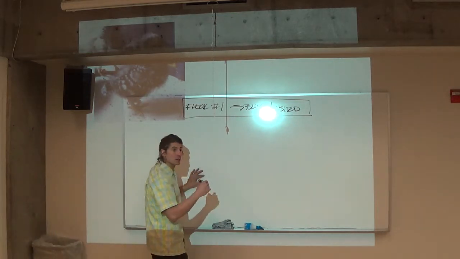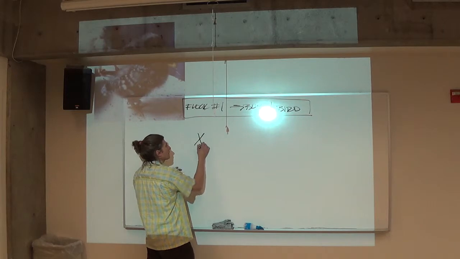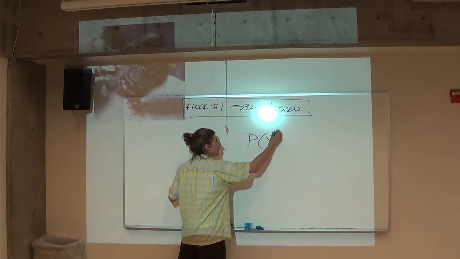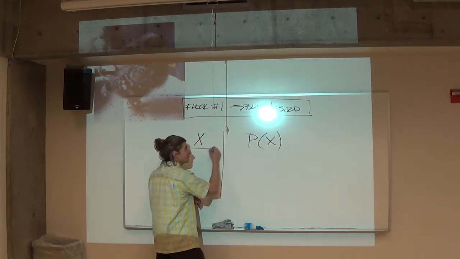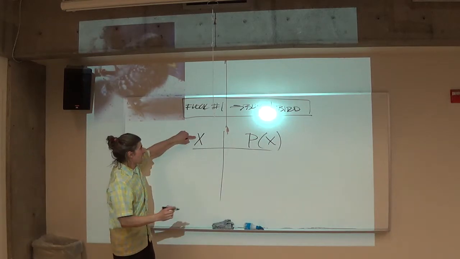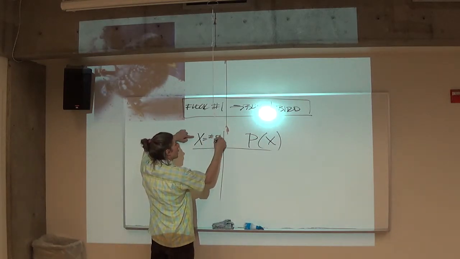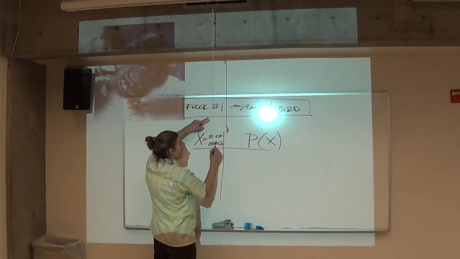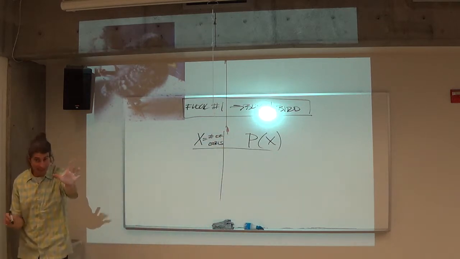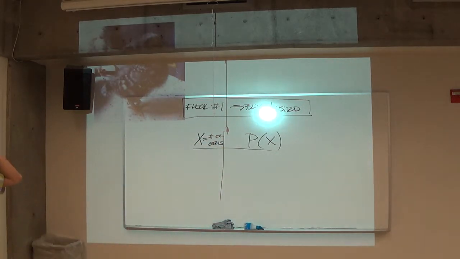What I want to do is use the tool we already have, which is a probability distribution. It's going to be a very boring one. You'll see why momentarily. Because X is going to be the number of girls that I get out of that one bird. It's been sexed as a female. That doesn't mean it is female. That means it's most likely female, according to their numbers, right?